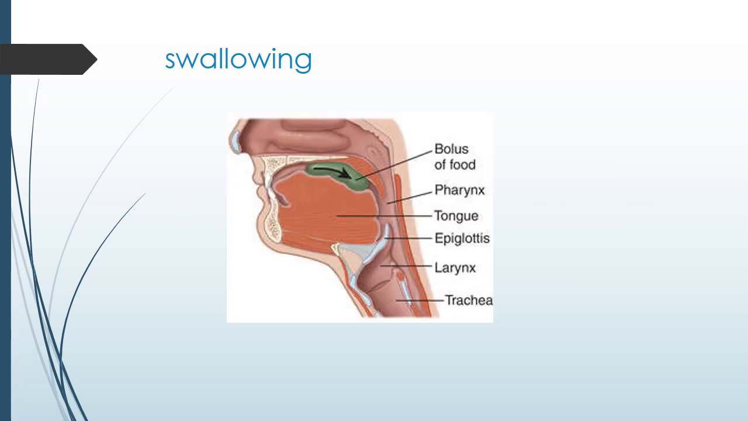Now this is the picture for the swallowing. This is the bolus of food. When the food chunk mixes with the saliva, it is called bolus. Now this is the epiglottis. You can see it covers the surface of the trachea, so the food is guided only towards the esophagus.